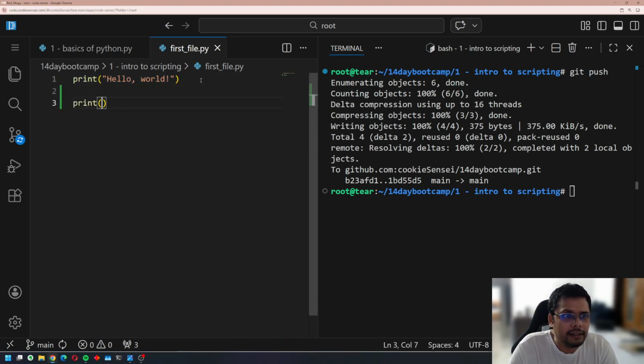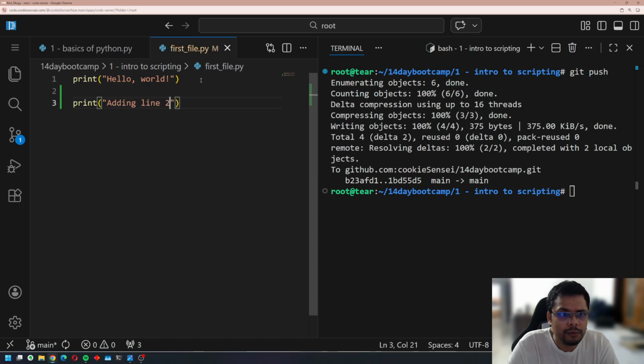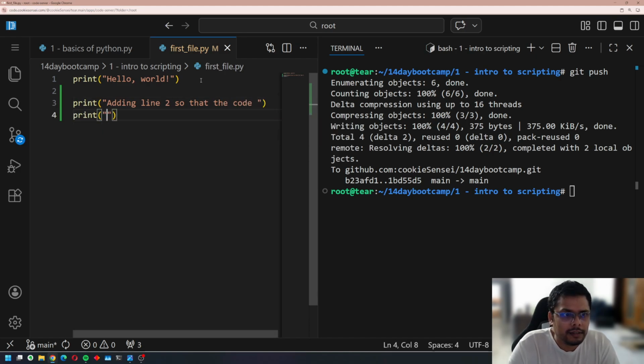Okay, now let's do the same thing in a very simple way. I will add another statement, print, adding line 2, so that the code becomes version 2. I'm saving the file.